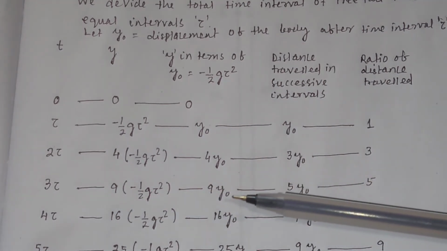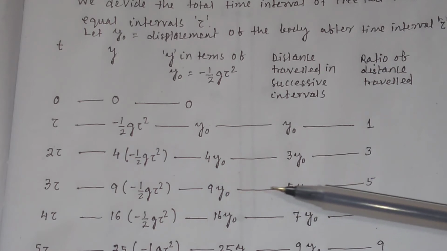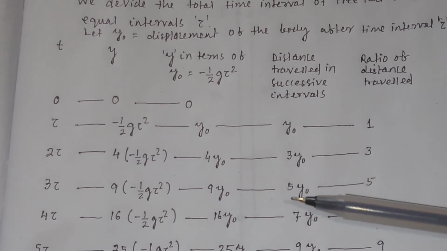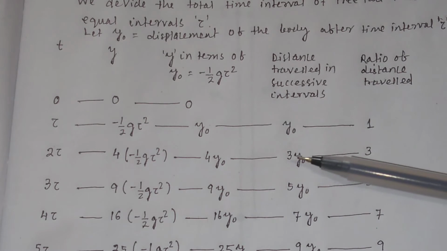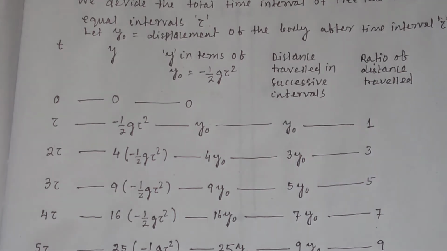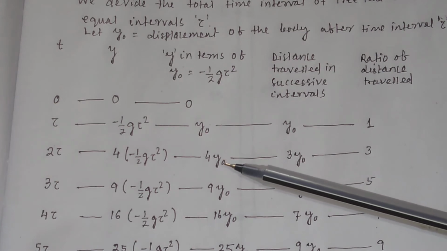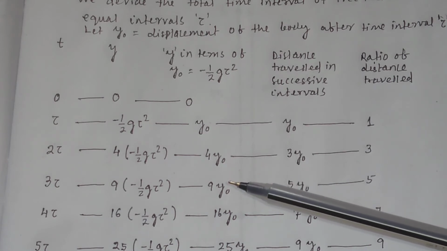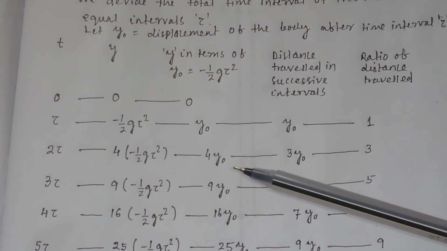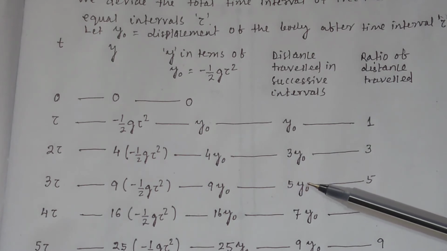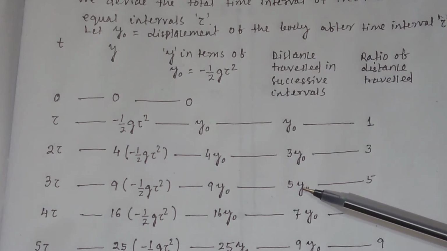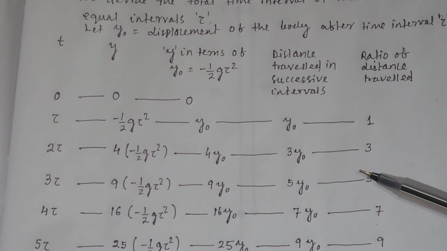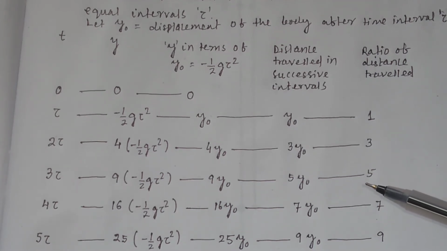Here we have 9 y0 in total, and in the second tau the total distance was 4 y0. So the distance traveled in the third tau will be 9 y0 minus 4 y0, which is equal to 5 y0. So the ratio will be 5 y0 divided by y0, which is equal to 5.